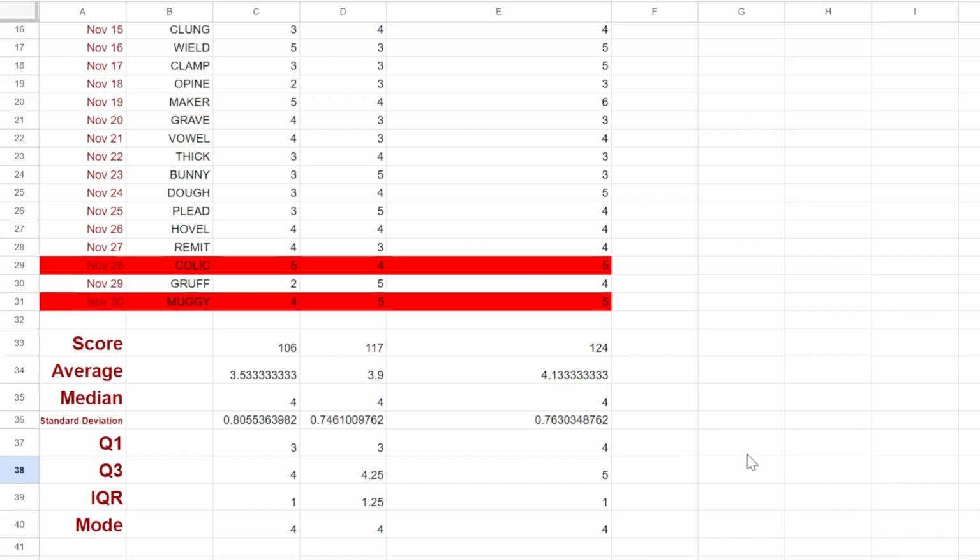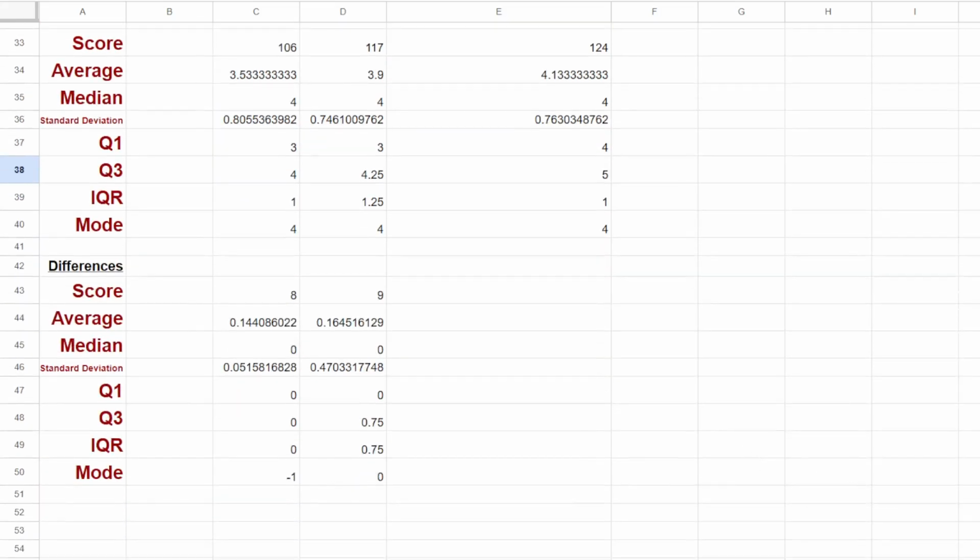Alright, so let's go to the differences now. So here are the differences. The differences are pretty interesting this month. So 8 better for me, 9 better for Squirtle. Both did better. 0.14 average better for me, 0.16 better for Squirtle. This is all with Slate. I decided to not do the differences for fall starting words versus Halloween starting words. I think that's kind of stupid.